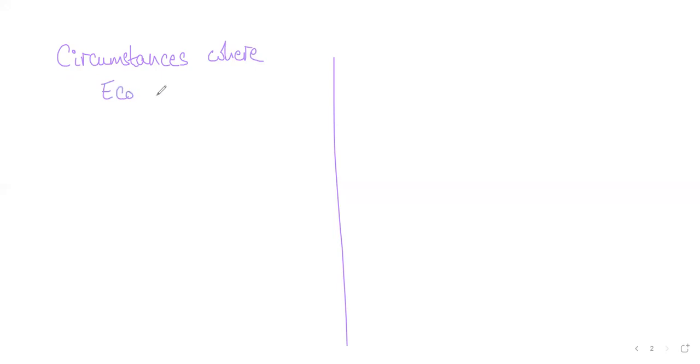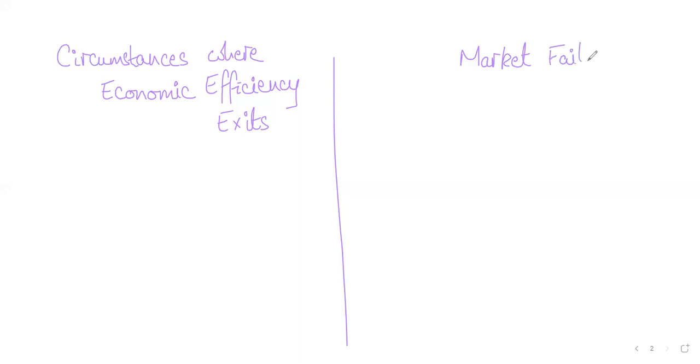Within that we said perfect competition is one case where complete economic efficiency exists. There would be other situations where economic efficiency doesn't exist, and we used a term to define this, which is market failure. A situation where economic efficiency doesn't exist is known as market failure. Are we good on this?